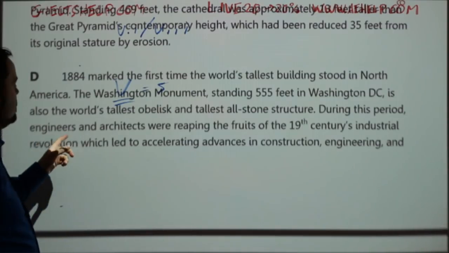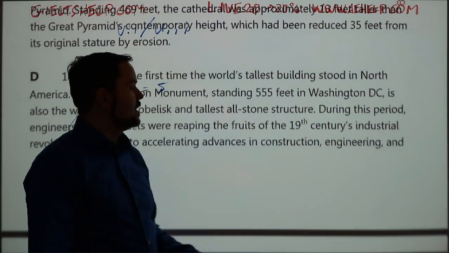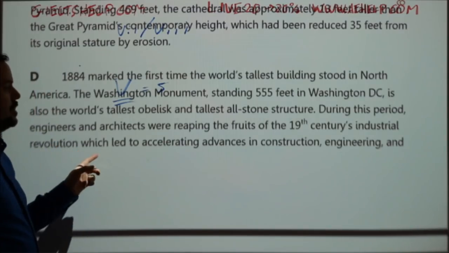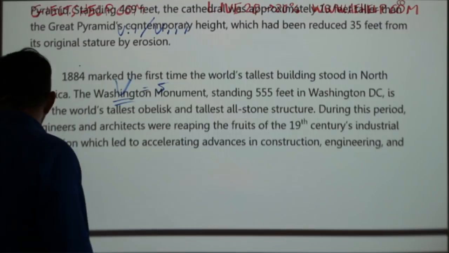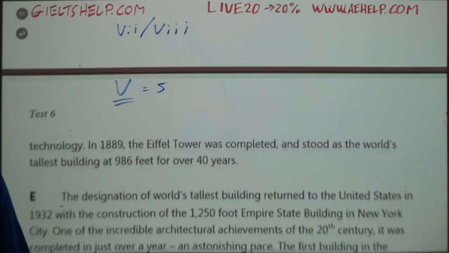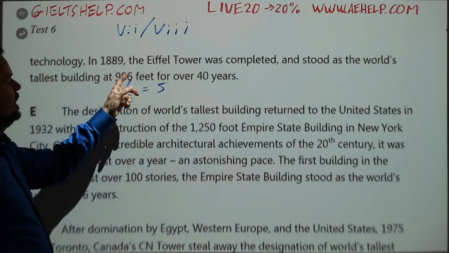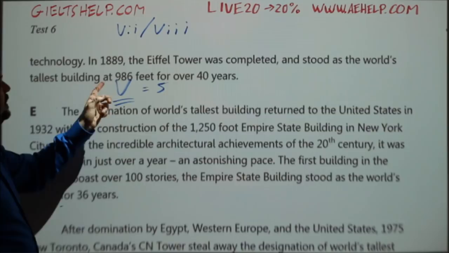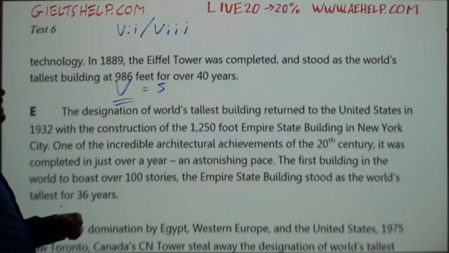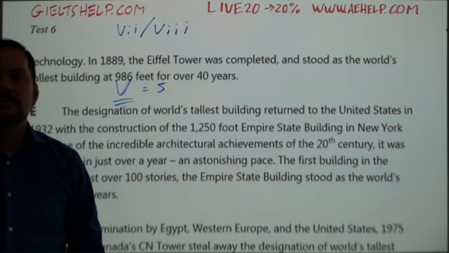During this period, engineers and architects were reaping the fruits of the 19th century Industrial Revolution, which led to accelerating advances in construction, engineering, and technology. In 1889, the Eiffel Tower was completed and stood as the world's tallest building at 986 feet for over 40 years, okay?